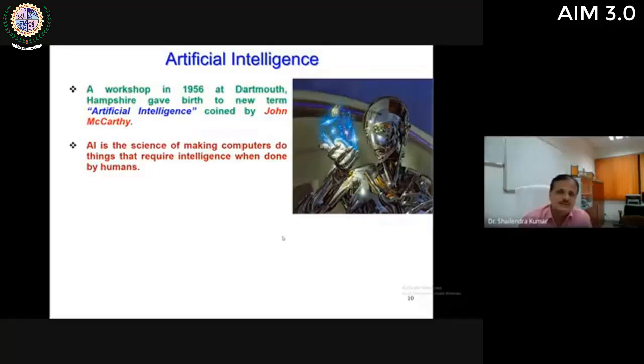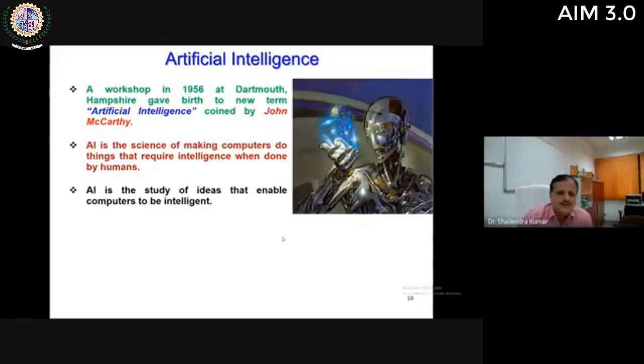So, it means that an expert system or intelligent system has a very high potential for savings, not only in terms of money for industries, but also to conserve the technical knowledge of experienced people. So what is AI? AI is the science of making computers do things that require intelligence when done by humans. So we need to make our computers intelligent by using some programming, so that when any task is performed by the computer, it will work just like a human being.